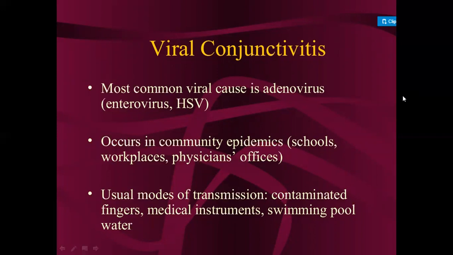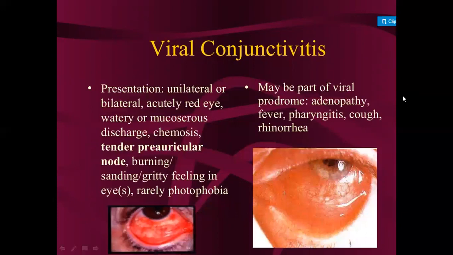Then next are the usual modes of transmission. Contaminated fingers or medical instruments: if we use a medical instrument on an infected person and the same instrument is used on another person, that person may also develop the infection. Then swimming pool water can also transmit it. Then these are the pictures of viral conjunctivitis.